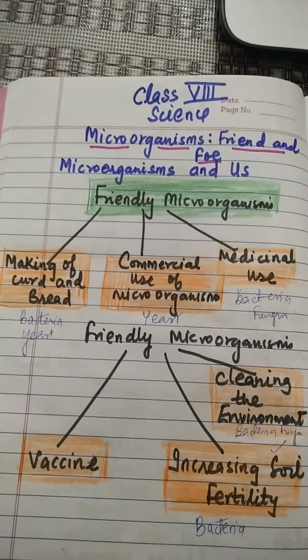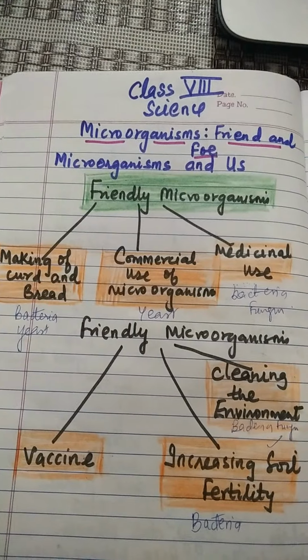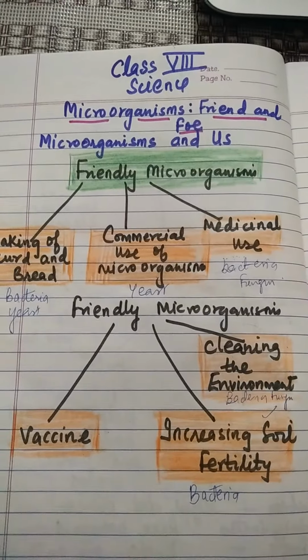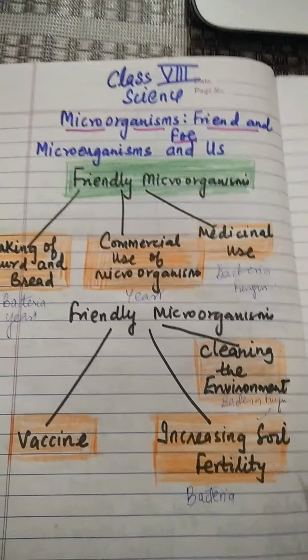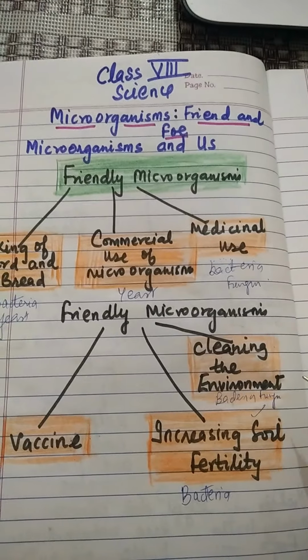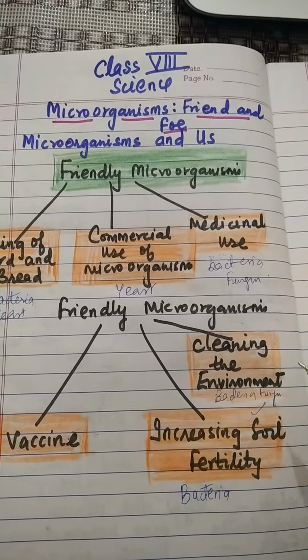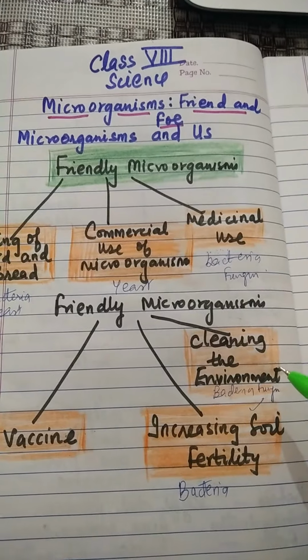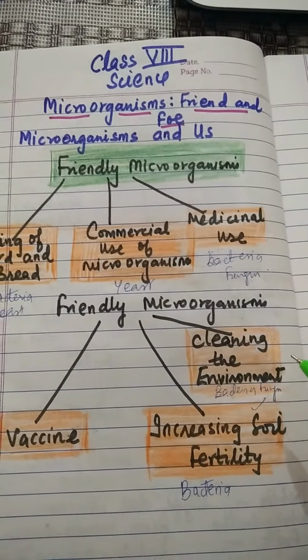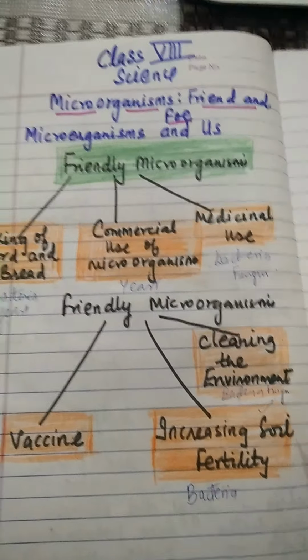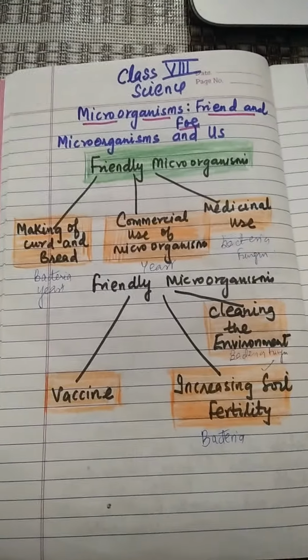In the process, they help in maintaining a balance in nature. Bacteria and fungus decompose dead and decaying matter and convert it back to nutrients. In this way, they clean the environment, and those nutrients are good for the growth of plants. Thank you.